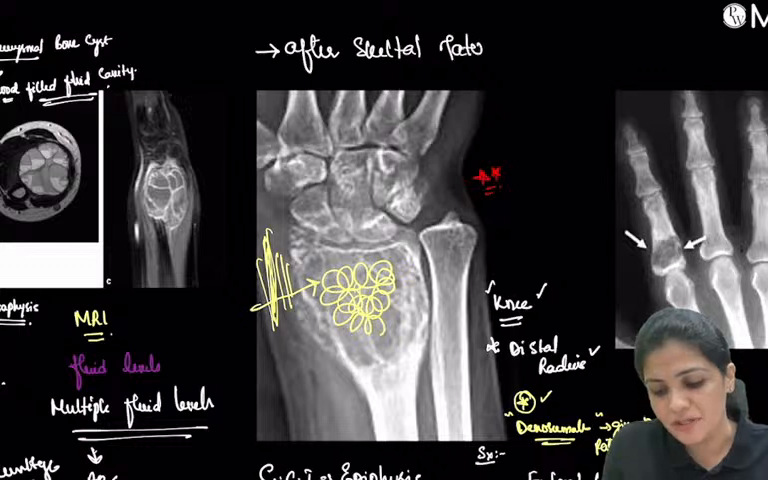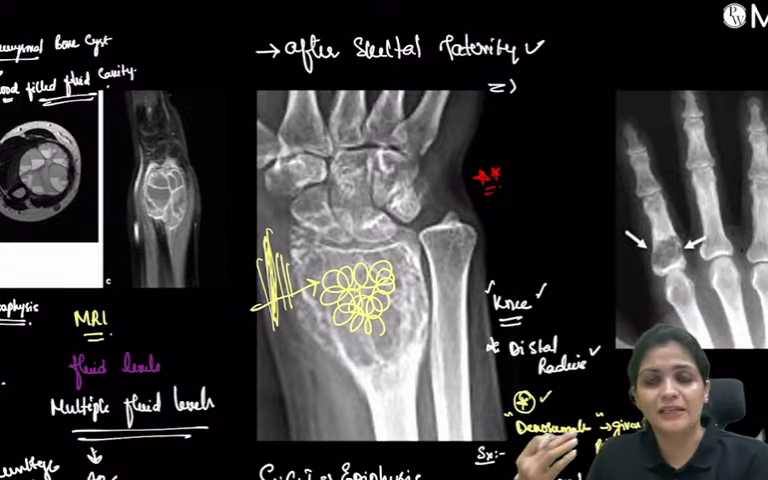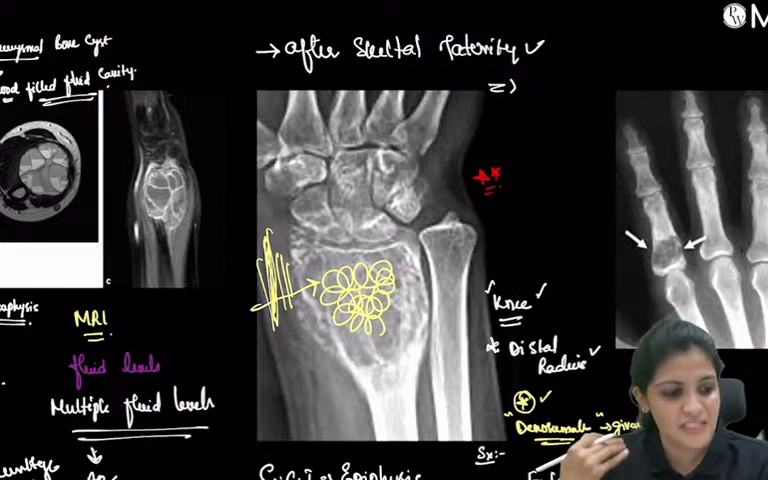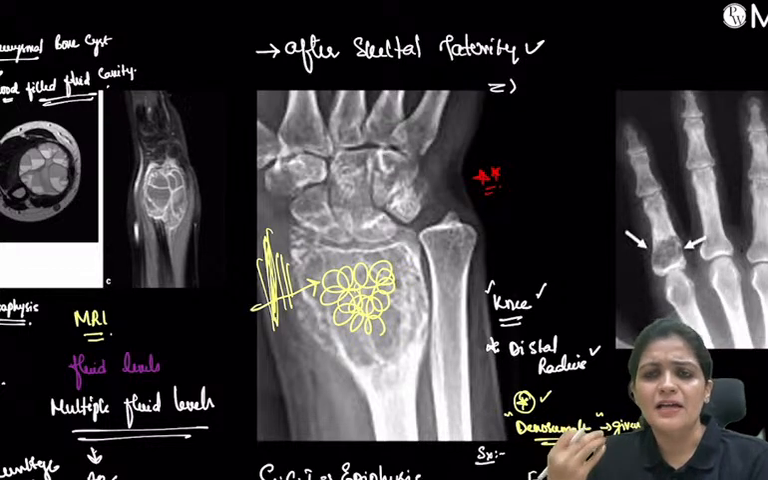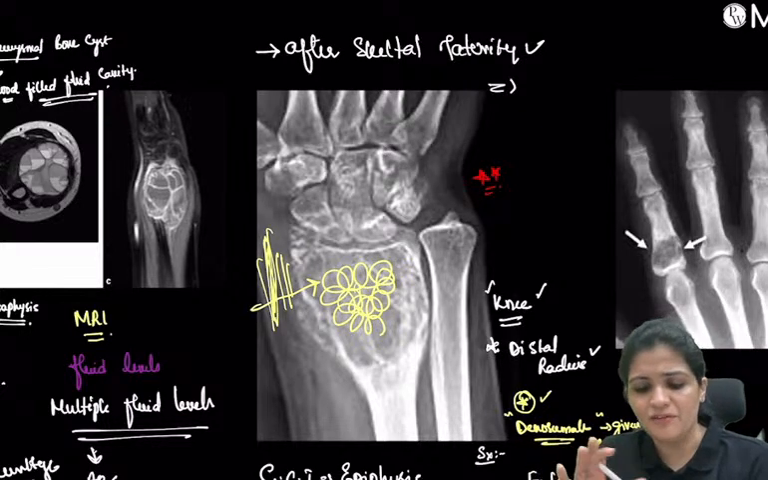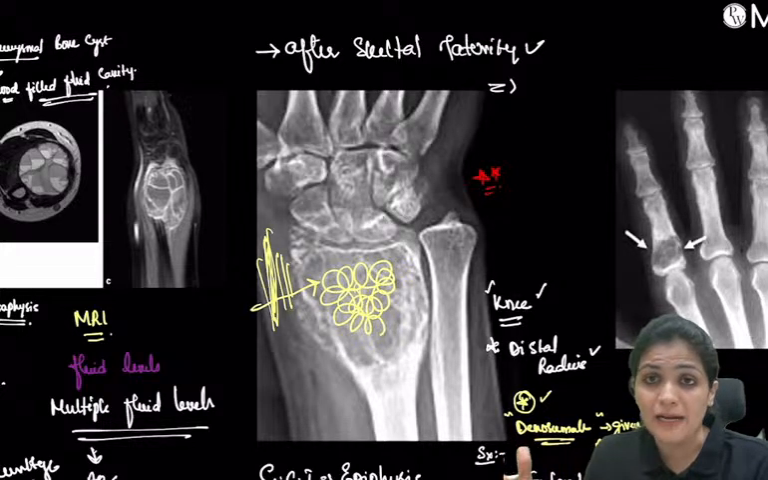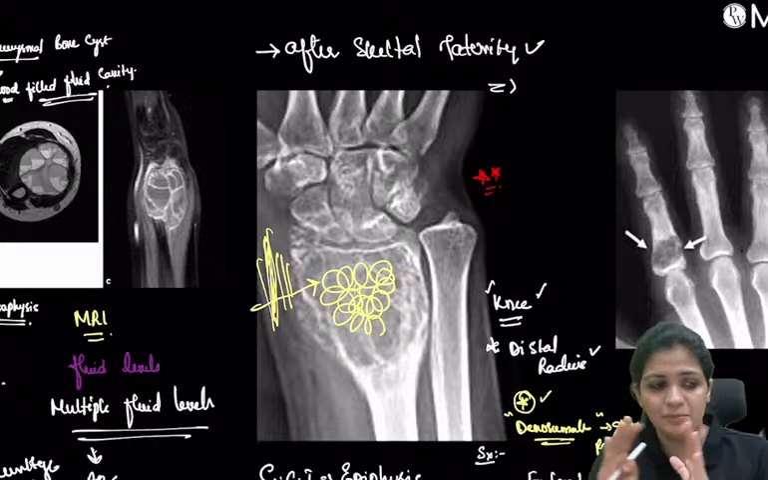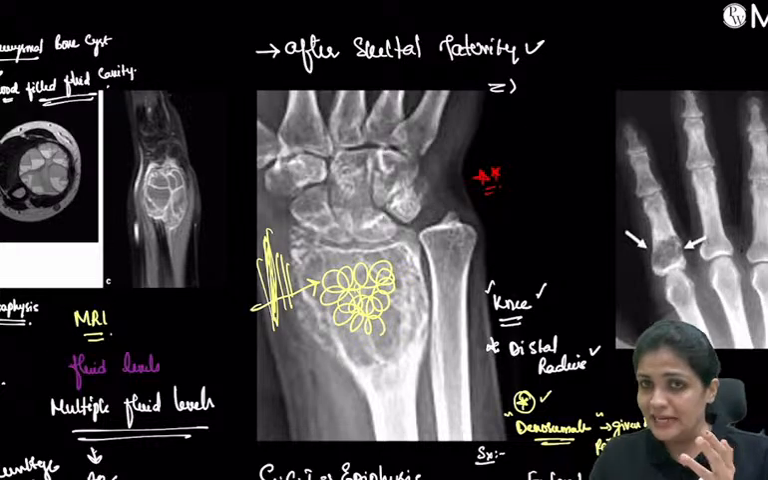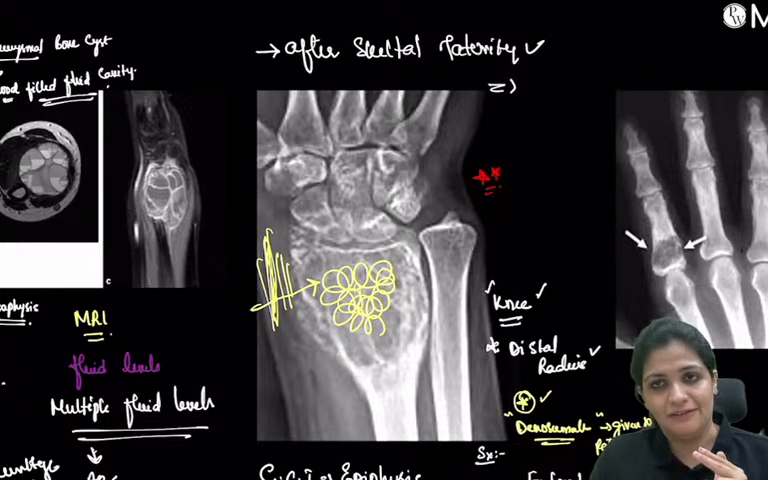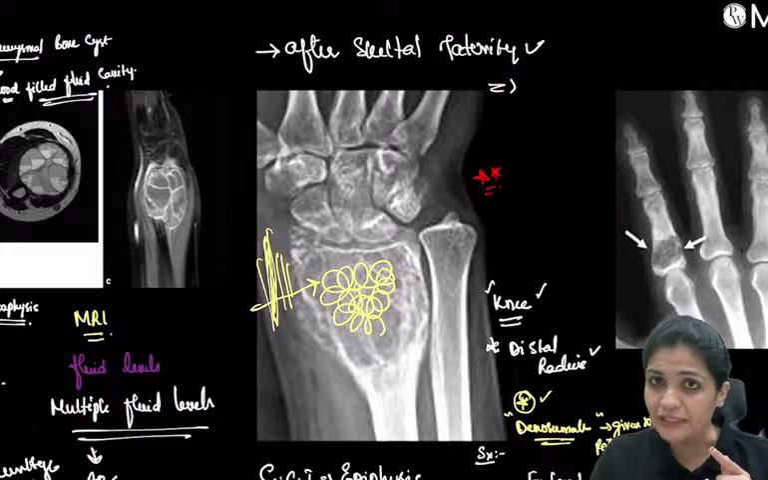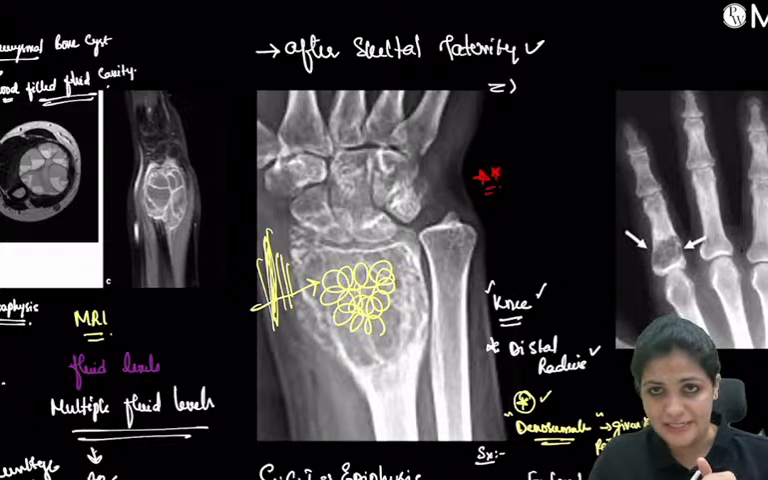What does after skeletal maturity mean? It means it occurs after the physis has fused. Once the physis fuses, then there is a chance of GCT. Whenever you see the X-rays, you always look for fusion of the physis for the differential. So these are the important things you have to remember. First, it occurs in the epiphysis. It is usually seen after skeletal maturity. The next important location is the distal radius.